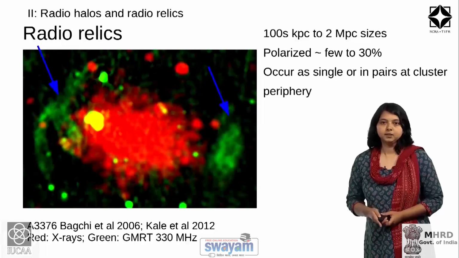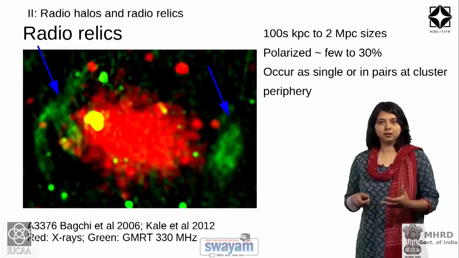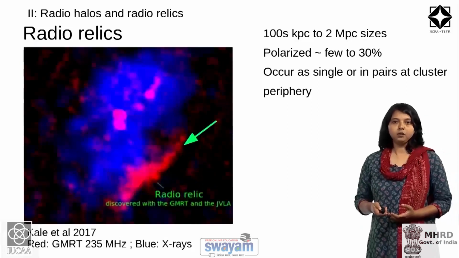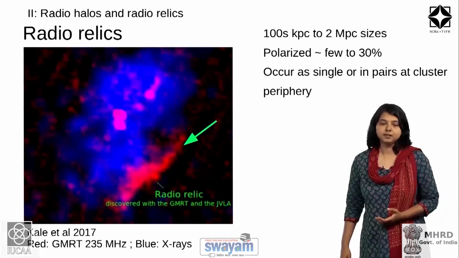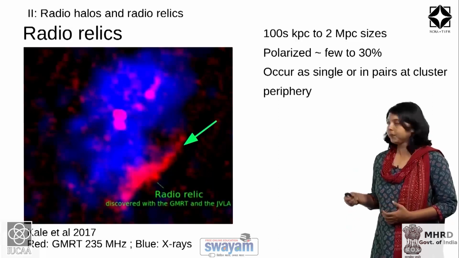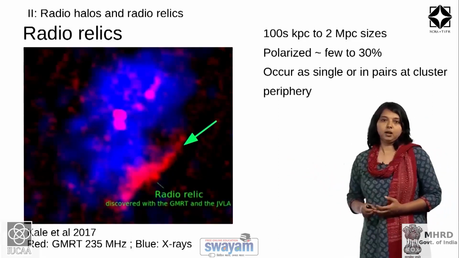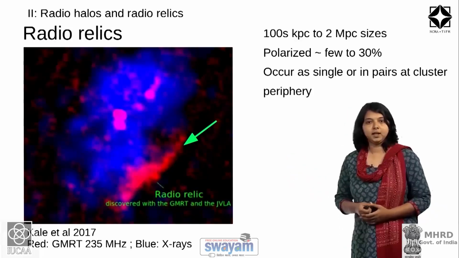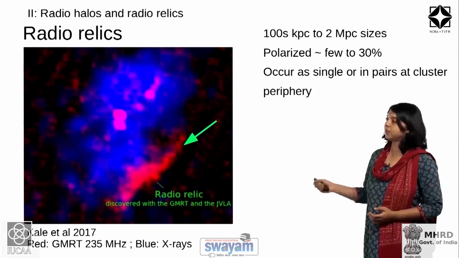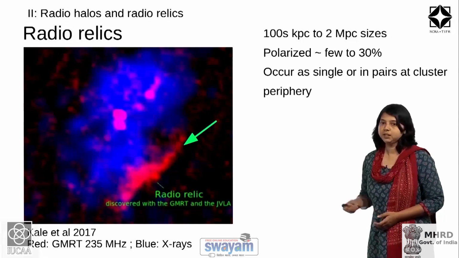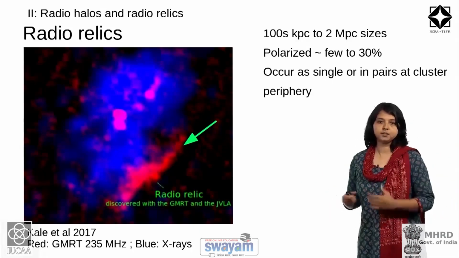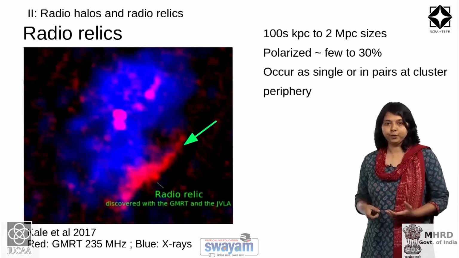Now, such relics appear as double relics, as shown in this figure, or they could also appear as single radio relics. In this example, the galaxy cluster X-ray emission is shown in blue, and the red color denotes the radio emission, and you can see this single elongated filamentary source at the outskirts of this cluster, which is a single radio relic.